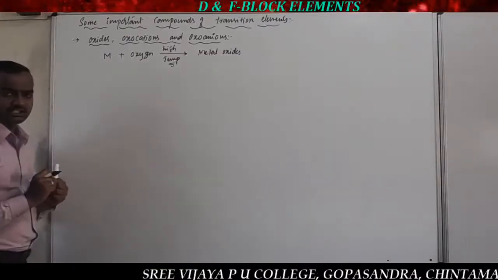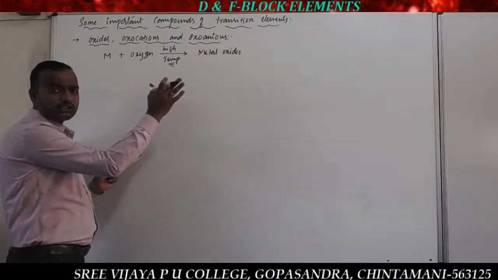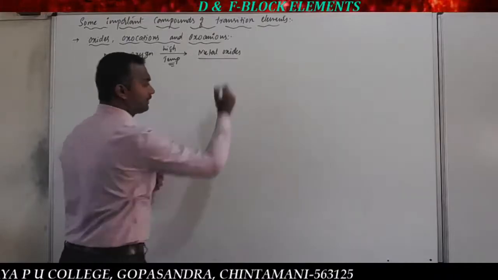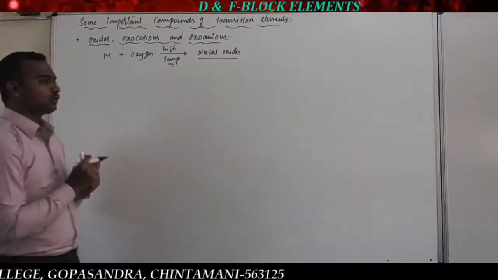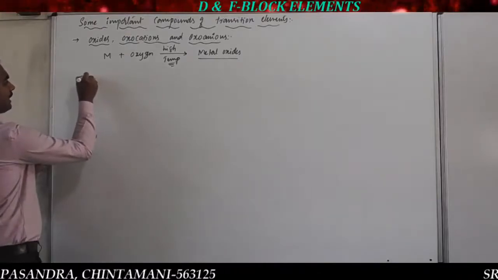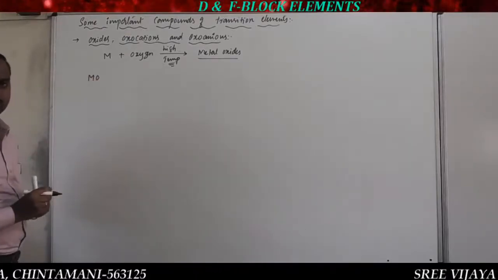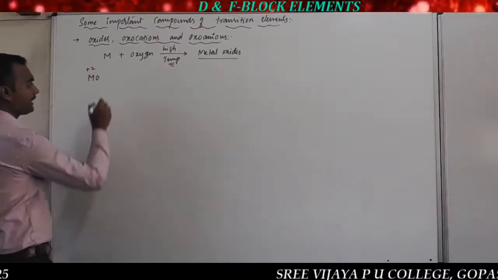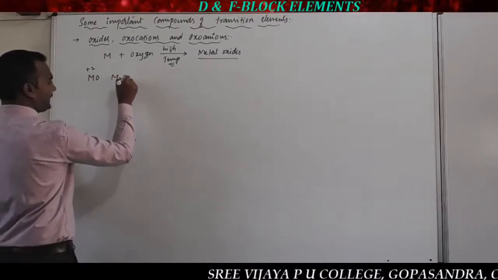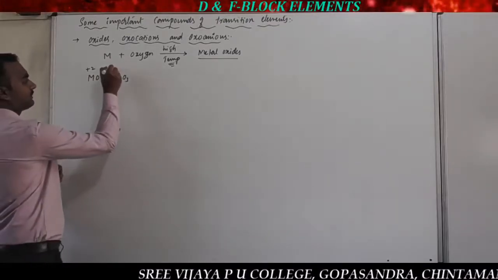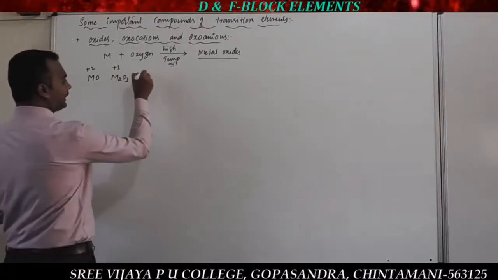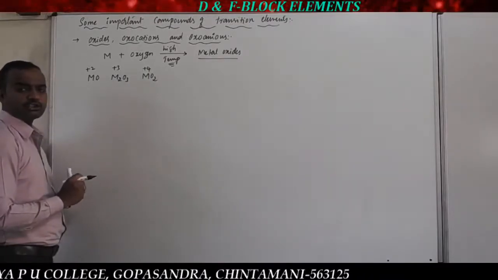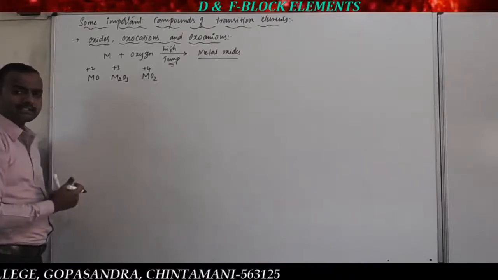But in the case of the transition elements, we know that they exhibit different oxidation states. Because of the variable oxidation states, different types of metal oxides are formed by the transition metals. So what are those types of oxides? First is the oxide of type MO, where the oxidation state of the metal is +2 and oxygen has the oxidation state -2. One more is the M2O3 type oxide; if we calculate the oxidation state of M, we get +3. Another type is MO2; when you calculate the oxidation state, we get +4, because oxygen is -2, and -2 into 2 is -4.